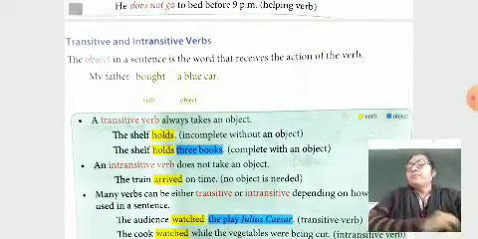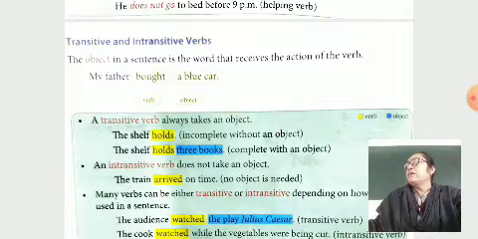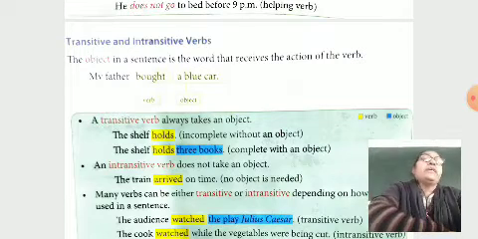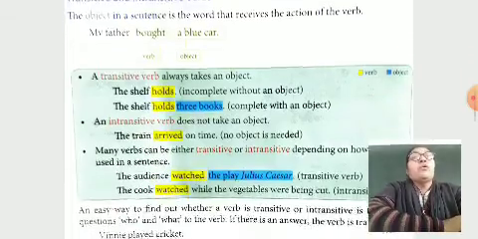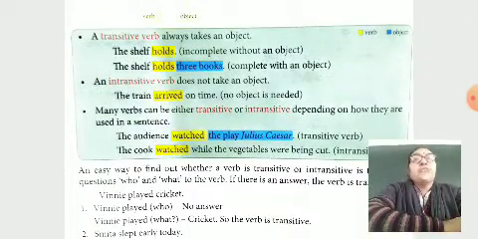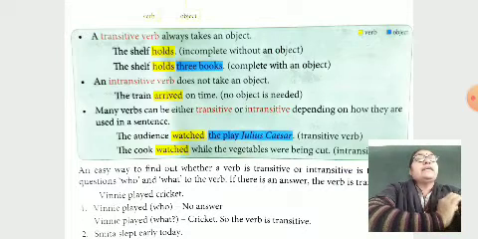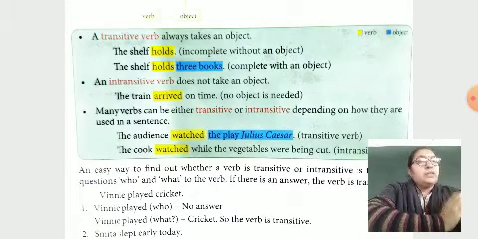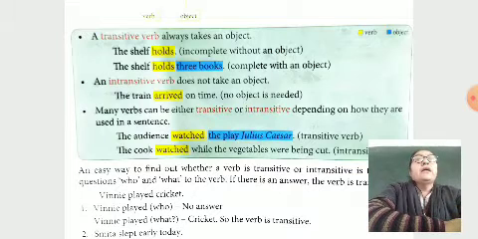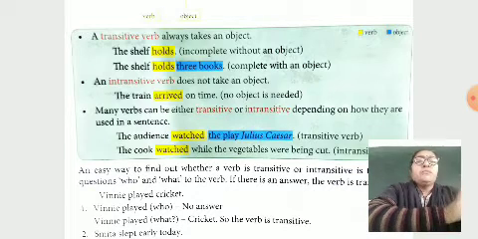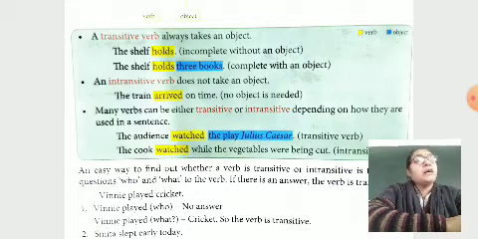Next question: state whether the verbs in red are transitive or intransitive. A transitive verb always takes an object. The sentence is incomplete without an object. The shelf holds three books. Here it is complete with an object. We understand it with a complete sense. An intransitive verb does not take an object. The train arrived. Here we stop this sentence and we can understand its full meaning. So as per that, no object is needed.